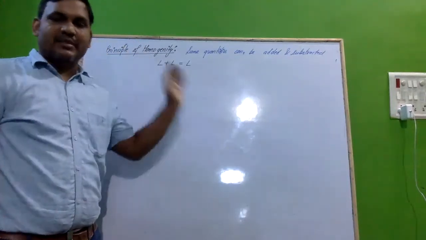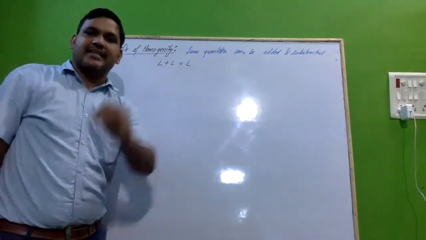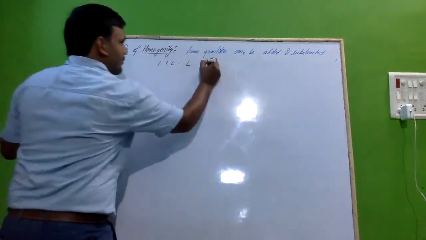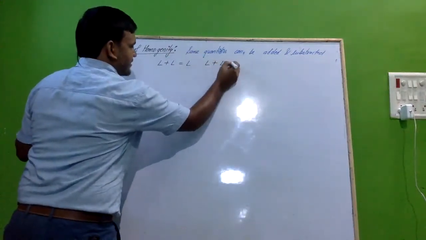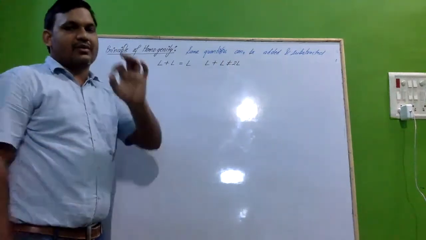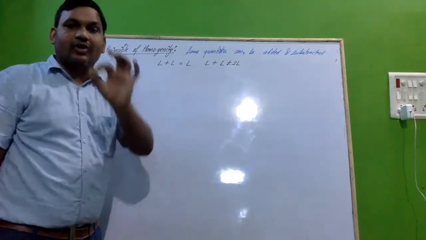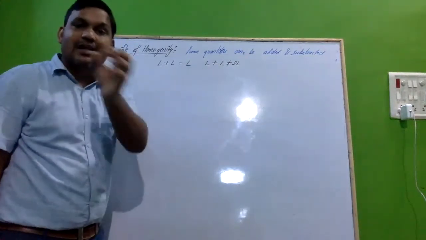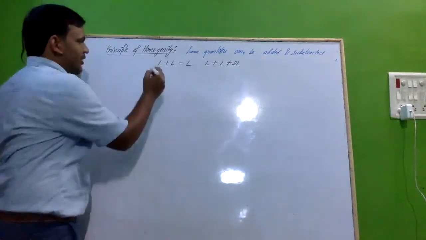If something is added in kilograms, that will be kilograms itself. So you can't say L plus L does not equal 2L, because I am not talking about the magnitude, I am talking about the physical quantity.